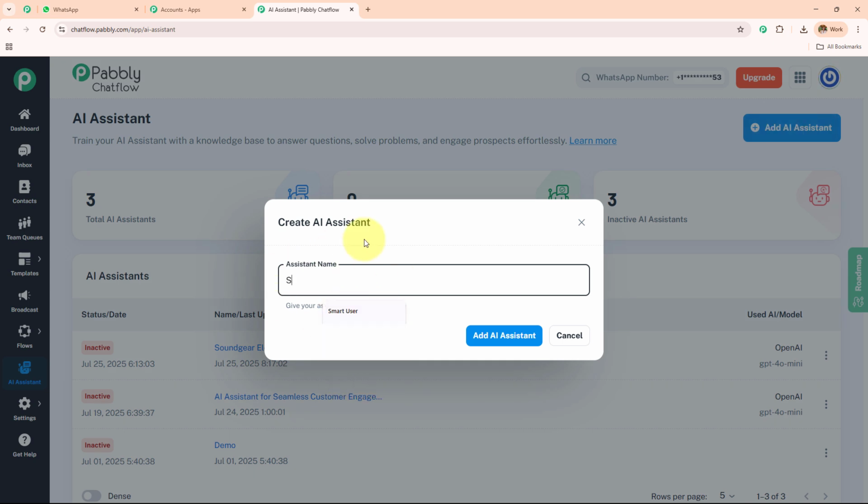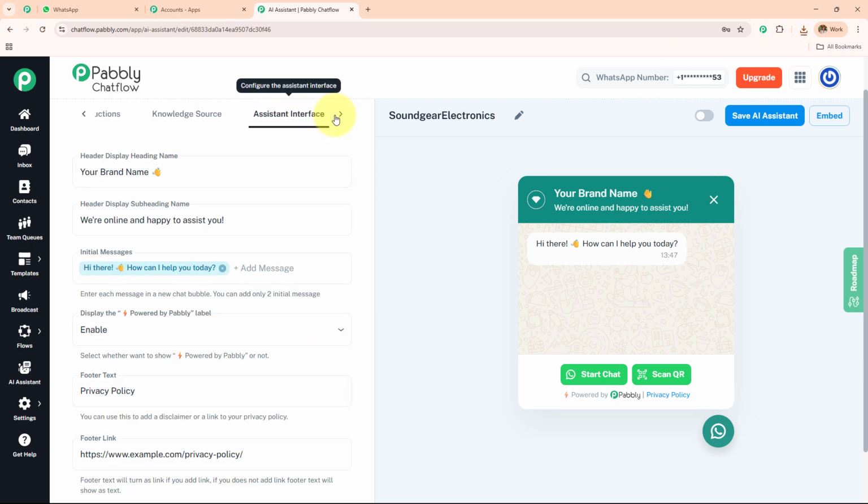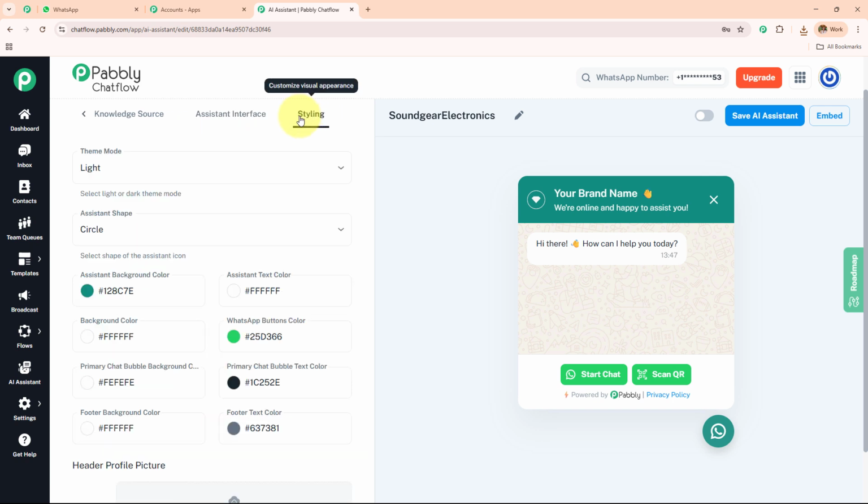So here I have to first name this. So let's say the name of this AI assistant is Sound Gear Electronics. I'm going to simply click on this Add AI Assistant, and then it has taken me towards this page. Now from here, we are going to create this AI assistant. So here we have all these options: AI instructions, knowledge base, assistant interface, and the styling.